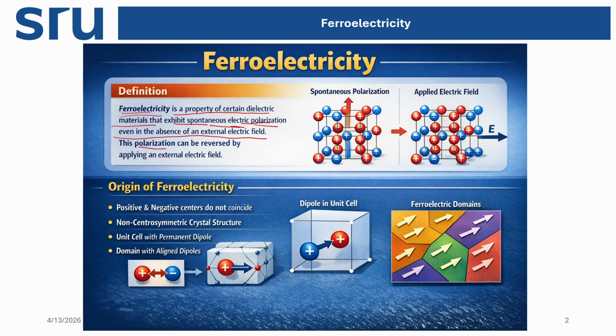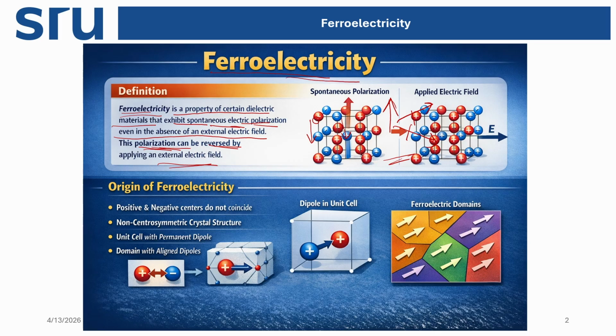And the direction of the polarization can be reversed by an external electric field. For example, let's say this direction is one polarization dipole, and another dipole has this direction. Overall, the molecule has a net dipole moment, or polarization. When we apply the external field, these directions can be changed to the opposite direction. So the direction can be reversed by applying an external electric field in a ferroelectric compound.